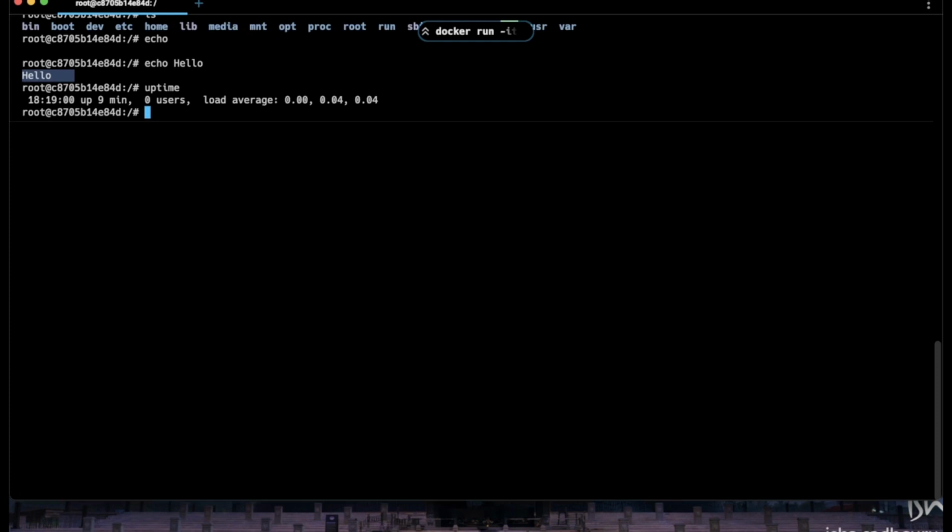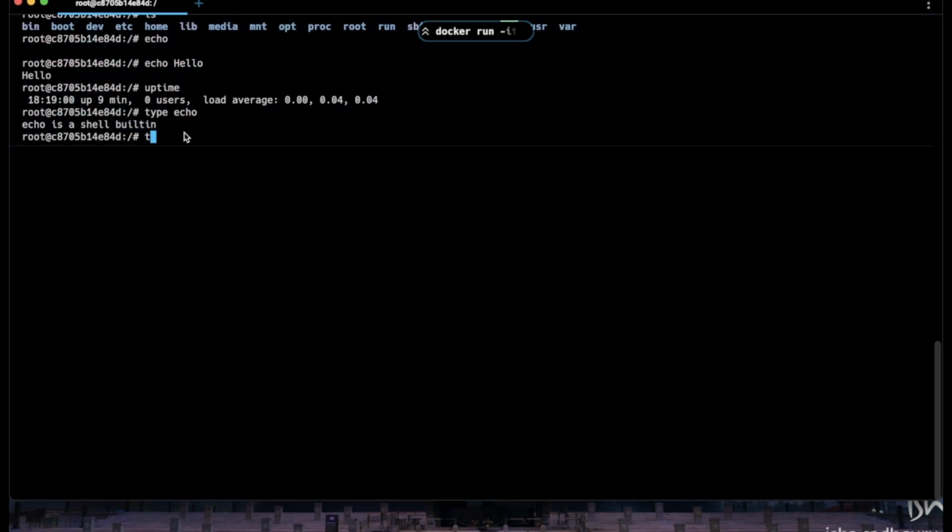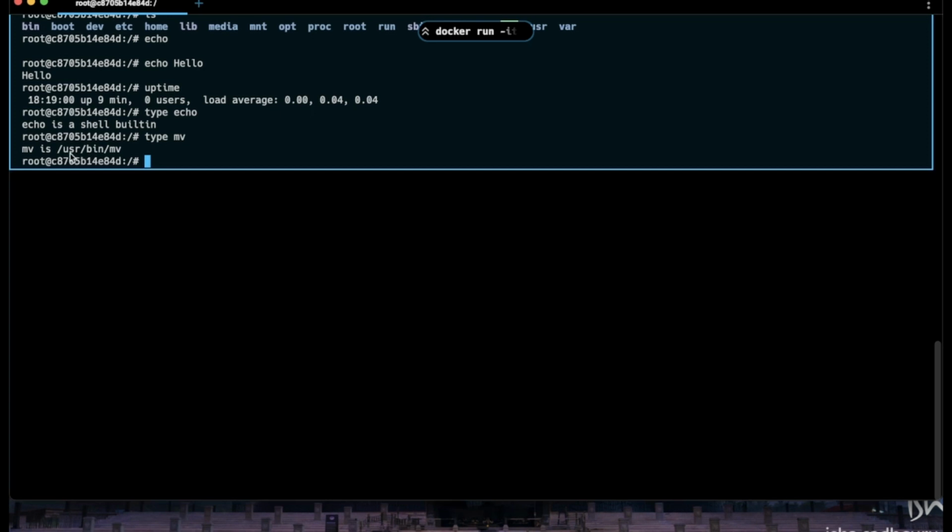To check the type of a command, suppose we want to check the type of echo, we just run type echo, and it prints that echo is a shell built-in command. So this is an internal command. What if we look at type mv, which is used to move a file from one directory to another? Here we see mv is /usr/bin/mv. So this is an external command, which comes with /usr/bin/mv, right?